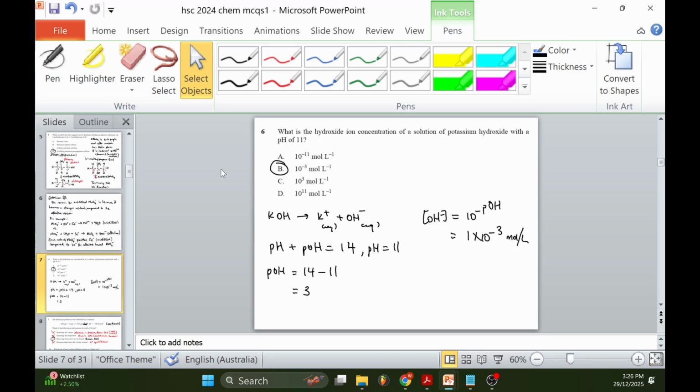6. What is the hydroxide ion concentration of a solution of potassium hydroxide with a pH of 11? We know the relationship pH plus pOH equals 14. If pH equals 11, that means pOH is 14 minus 11, which is 3. To work out the concentration from the pOH, that is simply 10 to the negative pOH, which is 1 times 10 to the negative 3 moles per liter. So the answer is B.